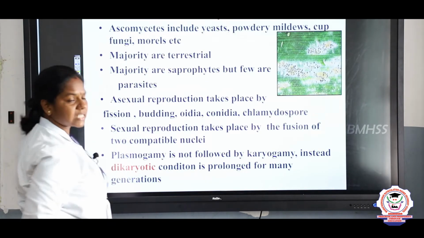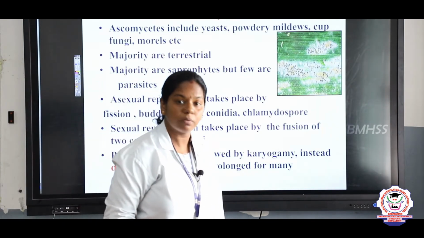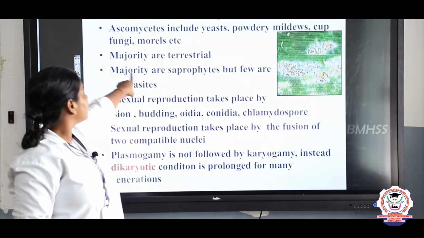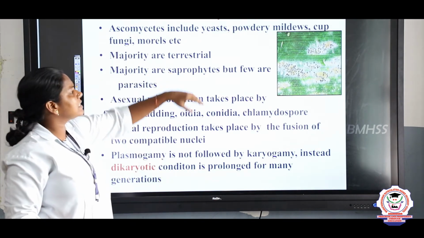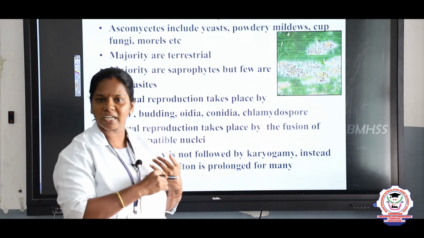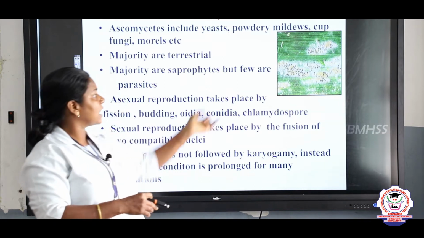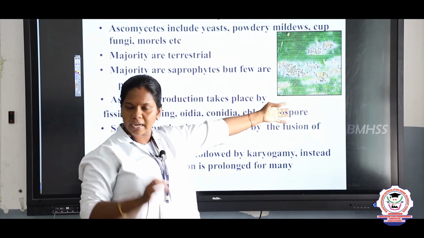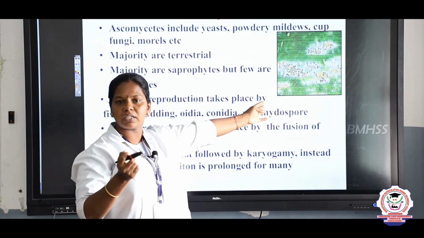So now let us discuss another type, ascomycetes. First we discussed phycomycetes, now the ascomycetes. Here ascomycetes include yeast, which we use for fermentation, baking and all, right? Yeast, powdery mildews. This is an image of powdery mildews. A white powdery surface is seen on the plants.